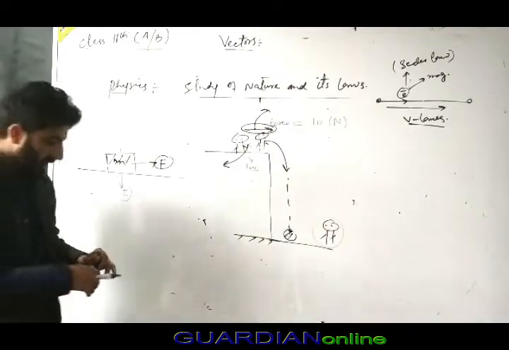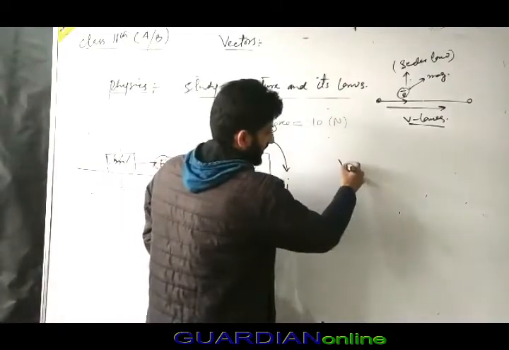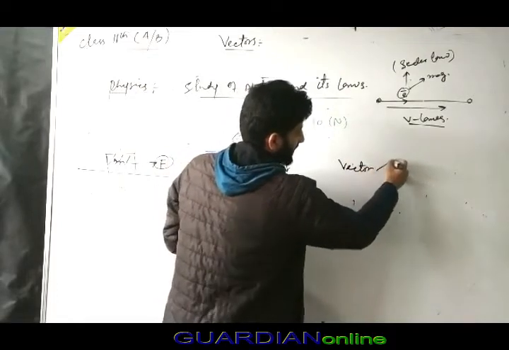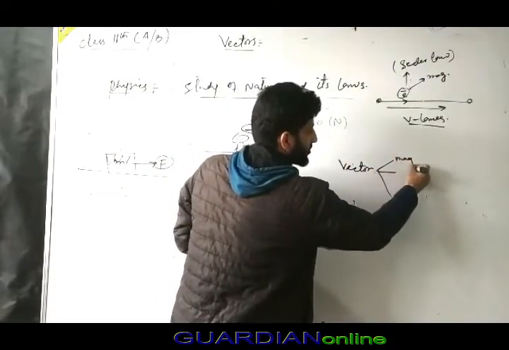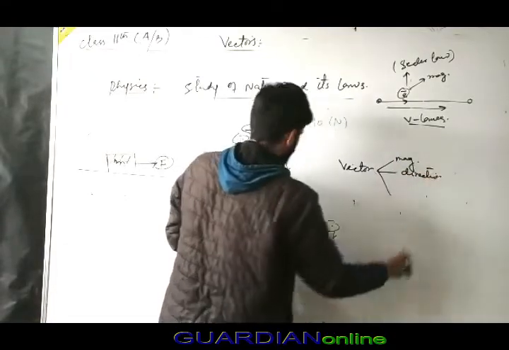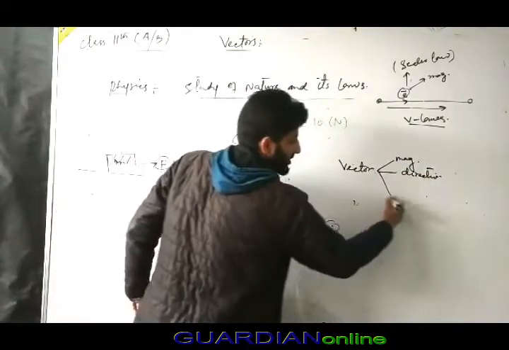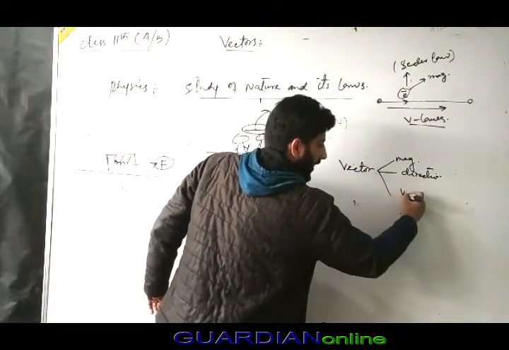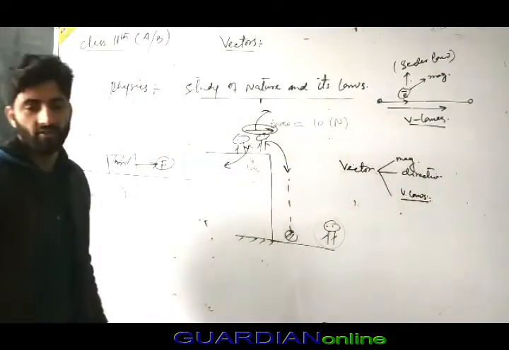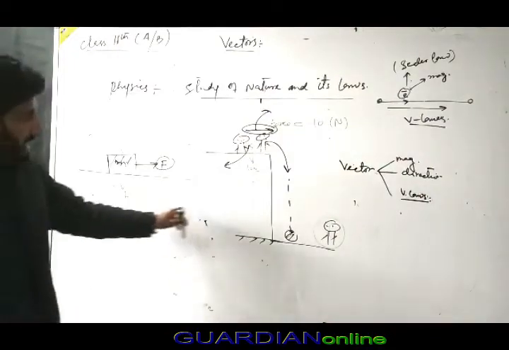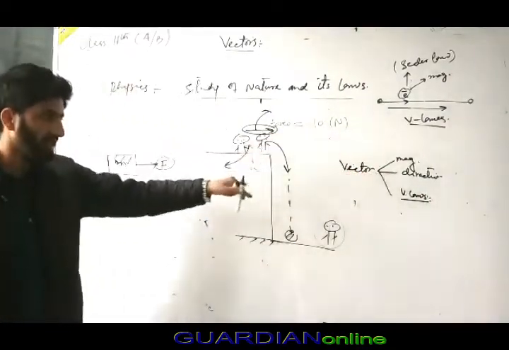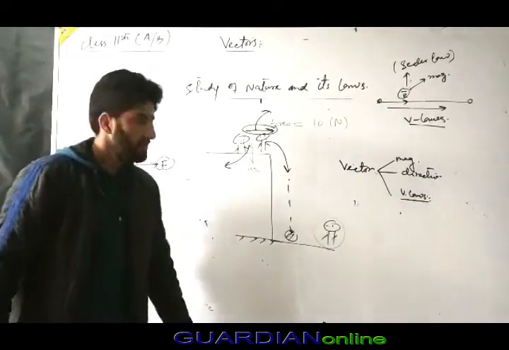So a vector quantity is a physical quantity which must have magnitude and also direction. This is very much important. We know this from the example of direction. And third, it must obey vector laws. Simply, magnitude we know; second, direction is very much important; third is vector laws.